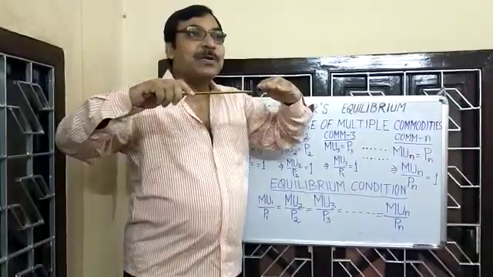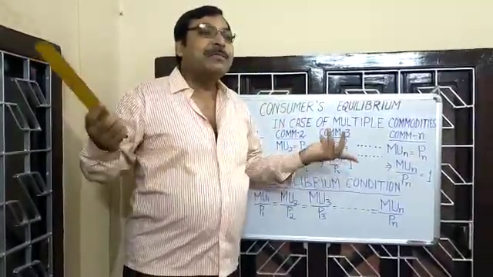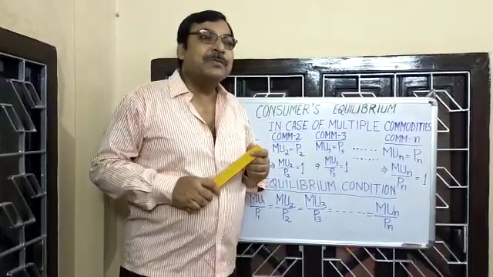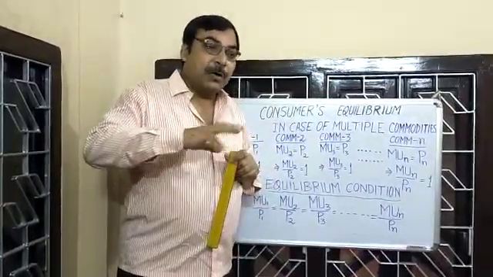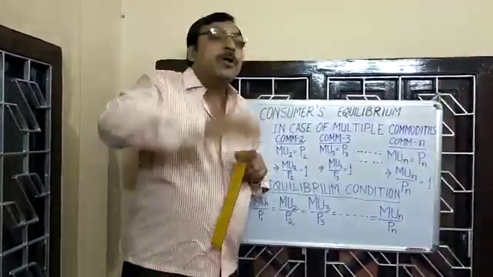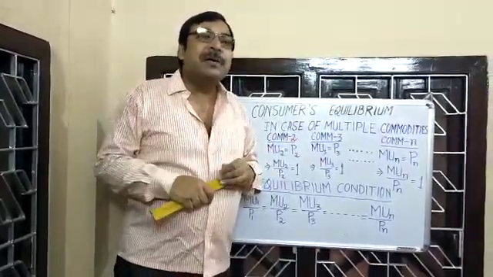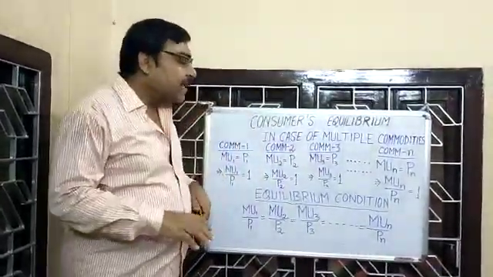This process goes on, and once equilibrium is attained, MU1 by P1 becomes equal to MU2 by P2. So if there is disequilibrium, the consumer's behavior will automatically tend him towards the equilibrium condition. This is consumer's equilibrium in case of multiple commodities.